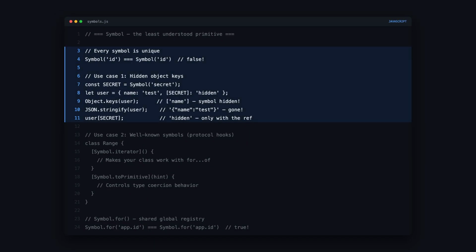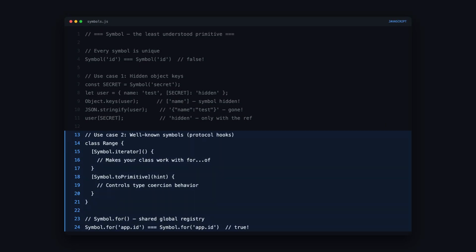Symbol is the primitive most developers skip. Every symbol is unique. Even 2 symbols with the same description are not equal. The primary use case is hidden object keys. If you create a symbol and use it as a property key, that property won't show up in Object.keys, won't appear in JSON.stringify, and won't appear in for-in loops. It's only accessible if you have a reference to the original symbol. This is how libraries add metadata to objects without polluting the public API.